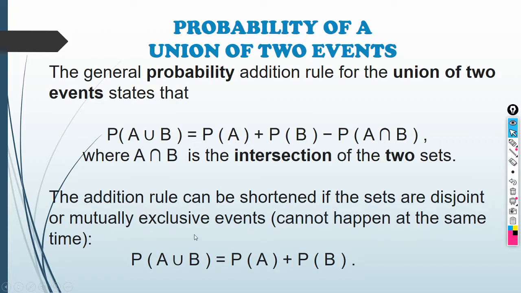For example, I cannot be at Binangonan and Cardona at the same time. That's very impossible to happen. So, it is a mutually exclusive events. So, ang gagawin nyo lamang para makuha yung union of two events ay P of A plus P of B. Ayan ha. So, bali dito, ang binibigyan natin ng focus ay probability of a union of two events.